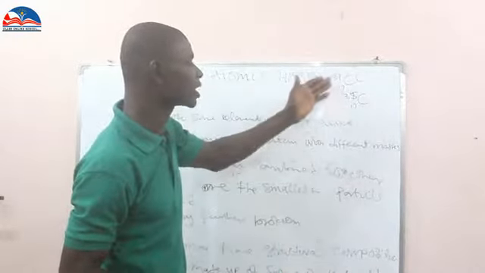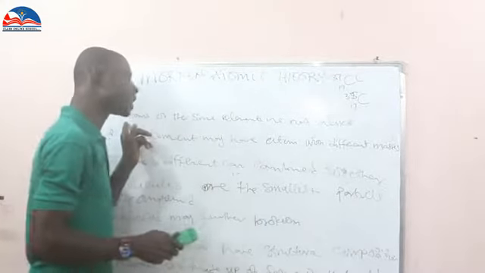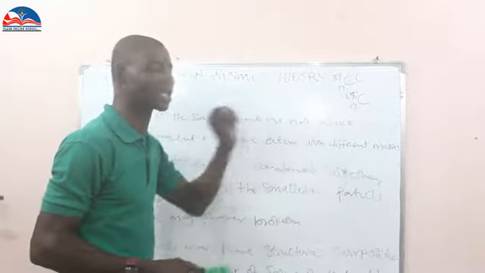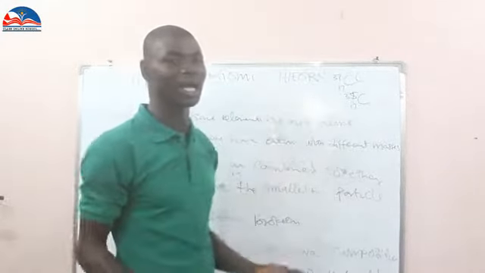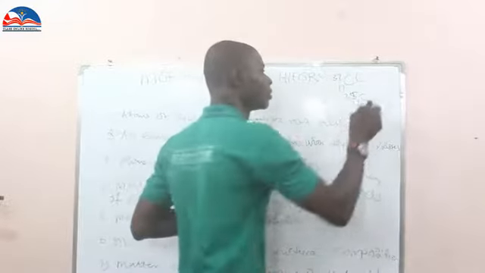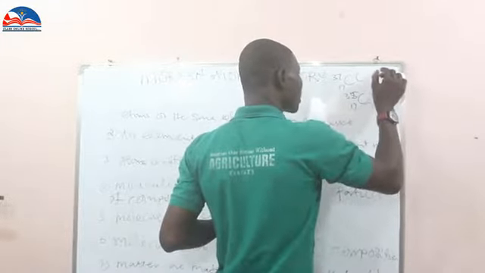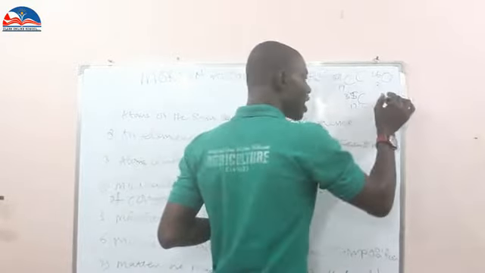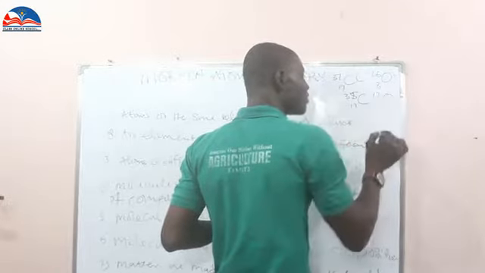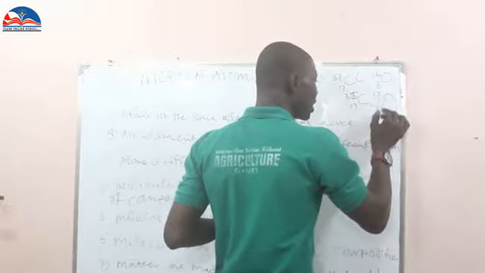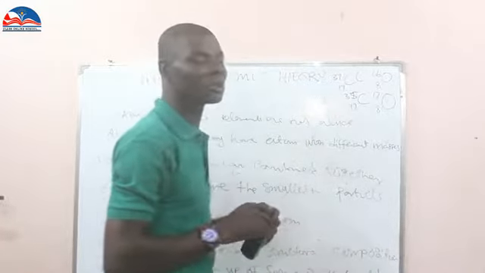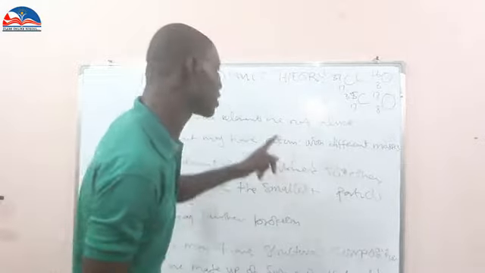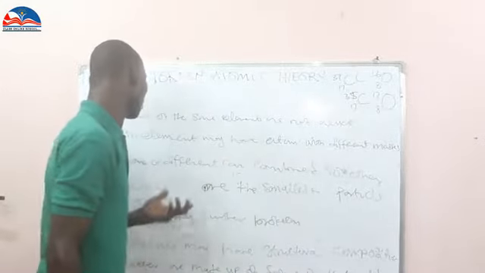So with this isotope, it's stated in number 1: atoms of the same element are not alike. Also, we have oxygen. We have oxygen of 16 mass number and 8 atomic number. We also have another one of 17 mass number and 8 atomic number. So you find out that these two oxygen are not alike. That is number 1 of the theory. Now we have number 2.